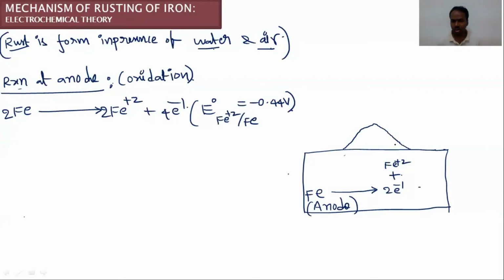So how are these water droplets formed? When the moisture present in the atmosphere interacts with the surface of the metal, condensation takes place, where vapors are converted into liquid water. That is called condensation. During condensation, the gaseous vapor state becomes liquid state. So this is the water droplet. Small water droplets are present on the surface of the iron metal.